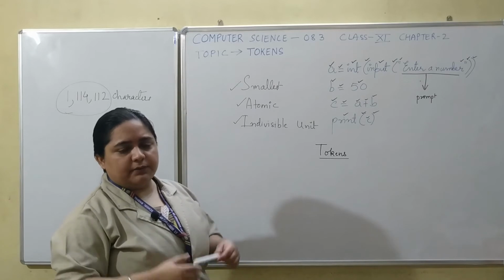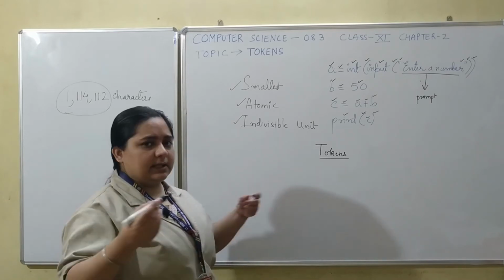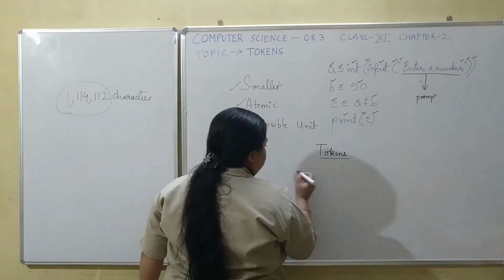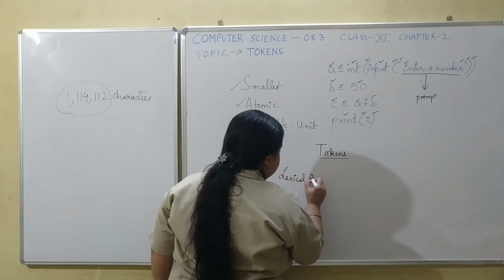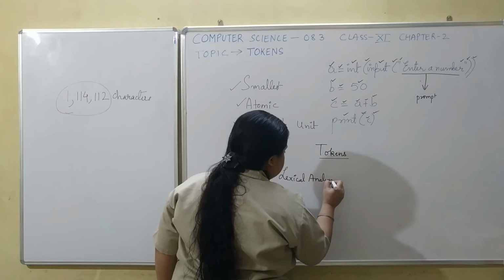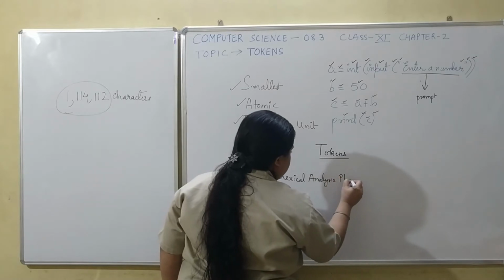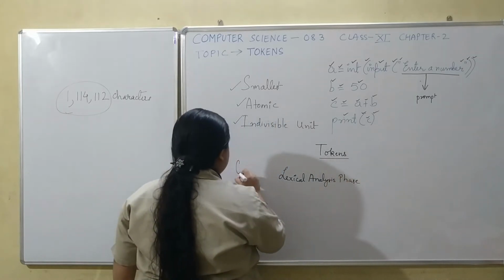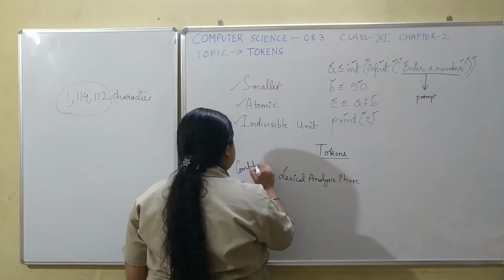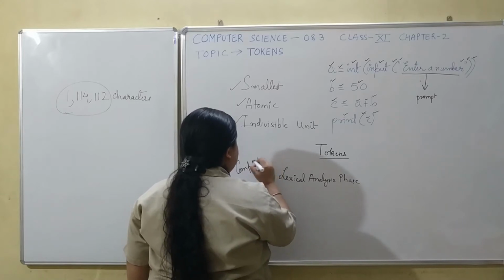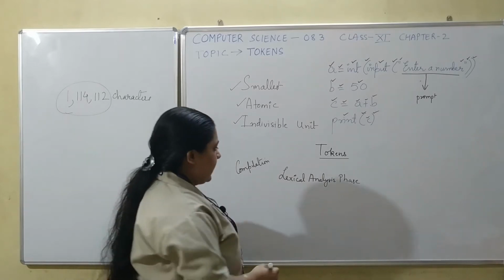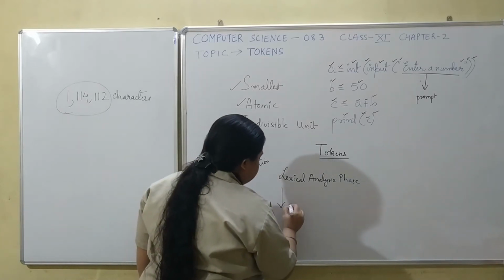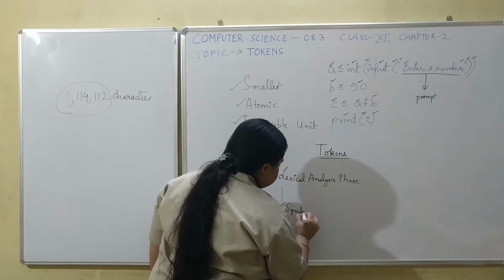symbol collection phase, that is during the lexical analysis phase of your compilation. You have already studied the lexical analysis phase when we were talking about compilation of a program. During that time, all the tokens in a program are together collected and a symbol table is generated.